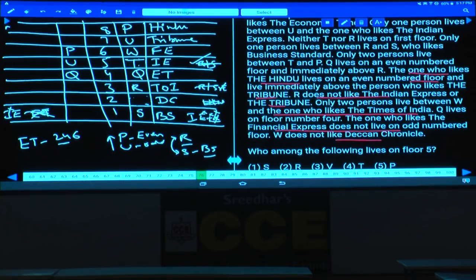P, Q, R, S, T, U is there, V and W, and this V is Deccan Chronicle. Clear now? Now this is about 8 persons. Now these 8 persons are staying on 8 different floors, and the newspapers they like is clearly given.